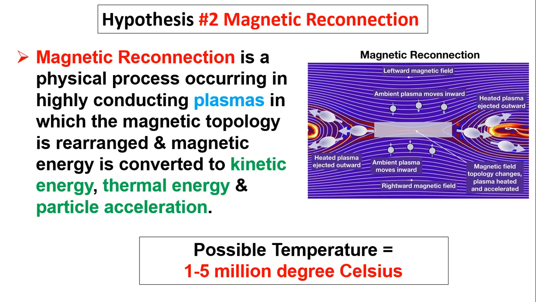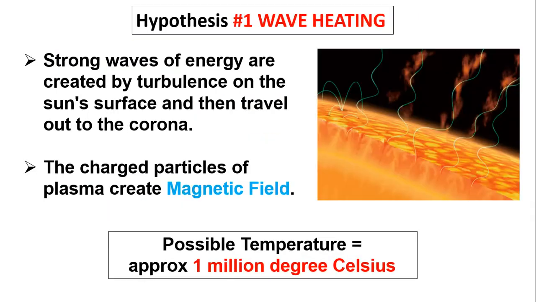Magnetic reconnection is a physical process occurring in highly conducting plasmas in which magnetic topology is rearranged and magnetic energy is converted into kinetic energy, thermal energy and particle acceleration. I think we'll discuss this definition once again after we see some videos. I will show you some sample examples or experiments now, and after this we will look into the definition.